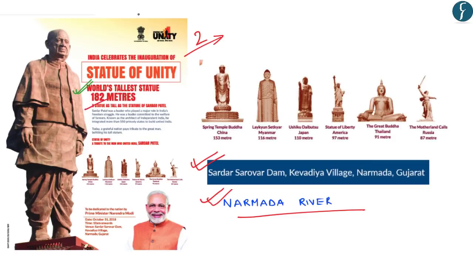The other tallest statues of the world are the statue of Spring Temple Buddha in China, measuring 153 meters, Laykyun Sekkya in Myanmar, measuring 116 meters, the statue of Ushiku Daibutsu in Japan, measuring 110 meters, the Statue of Liberty, measuring 97 meters, the Great Buddha statue in Thailand, measuring 91 meters, and the Motherland Calls in Russia, which measures 87 meters. So we understand that this is the world's tallest statue built by the Government of India.